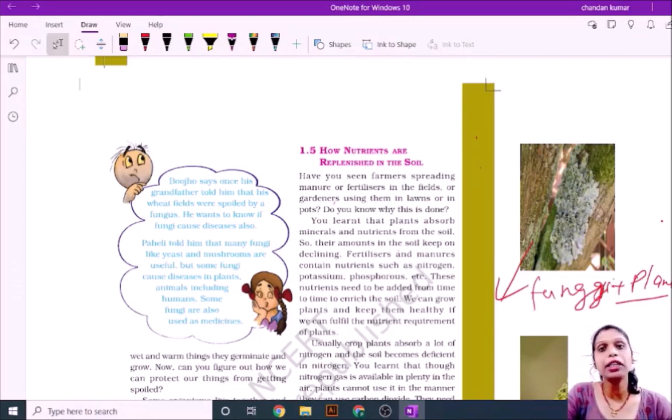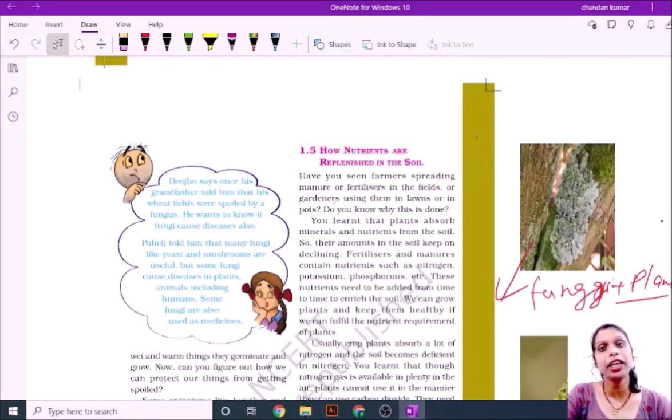Because every time plants take nutrients from the soil, sometimes there is a scarcity in the soil, and to remove that, farmers spread fertilizers on their fields, such as phosphate, nitrogen, potassium, and proteins. And you may know the name Rhizobium.